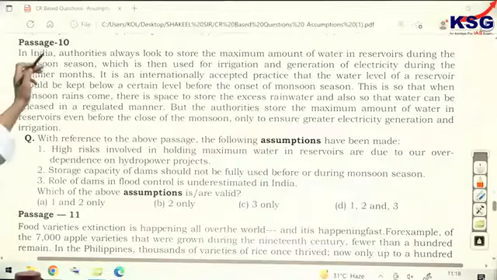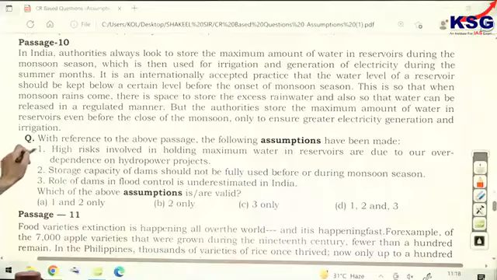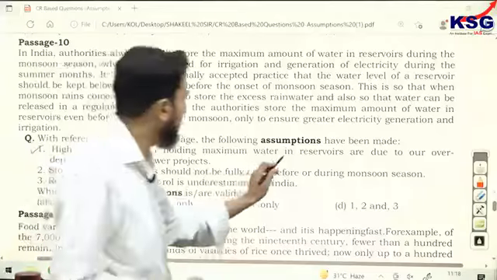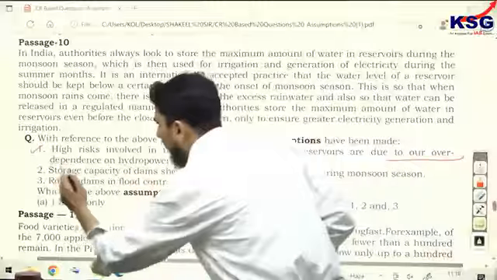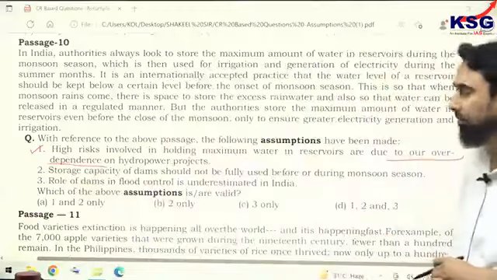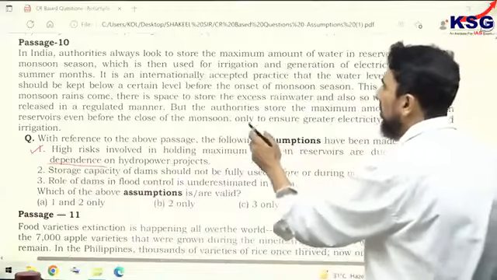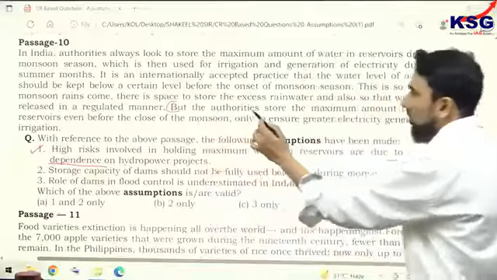They align with the author's thought. For example, look at the first one, Biswajit. It says the high risk involved in holding maximum water in reservoirs is due to our over-dependence on hydropower projects. And this comes from the last sentence.